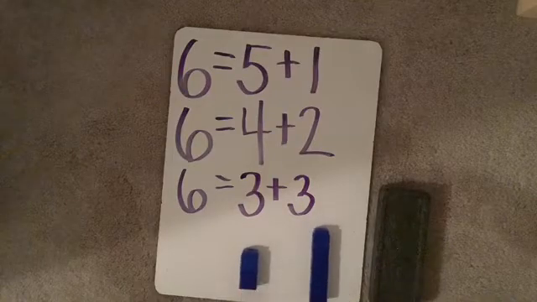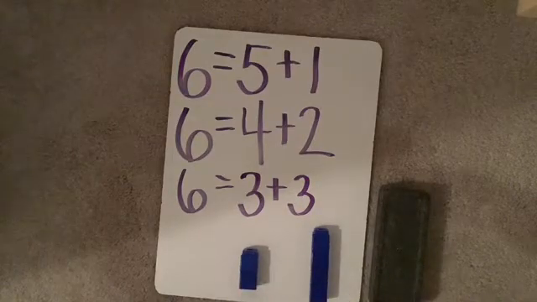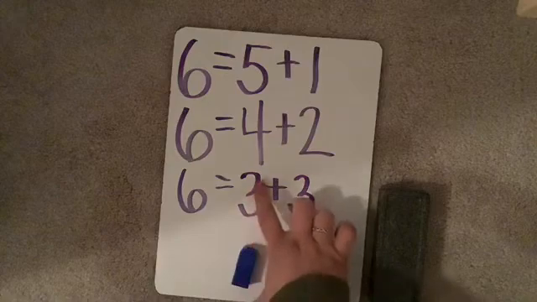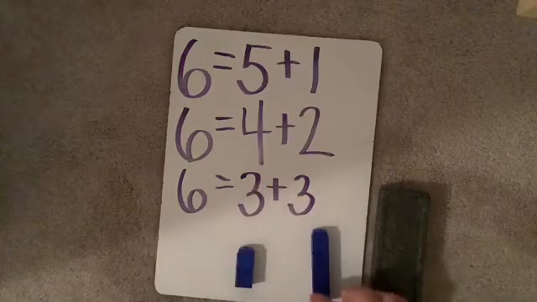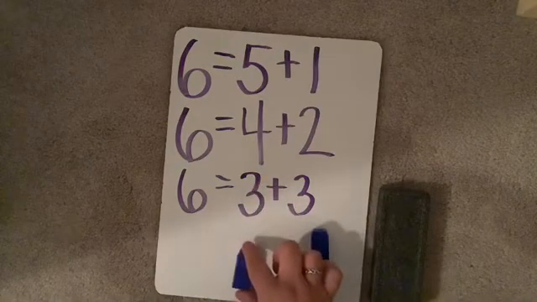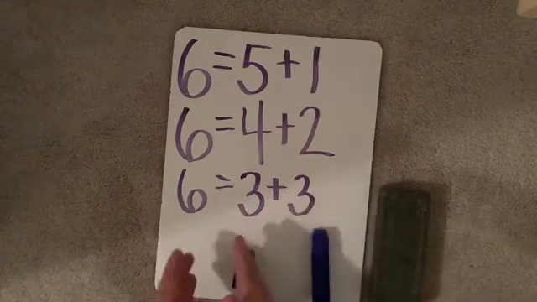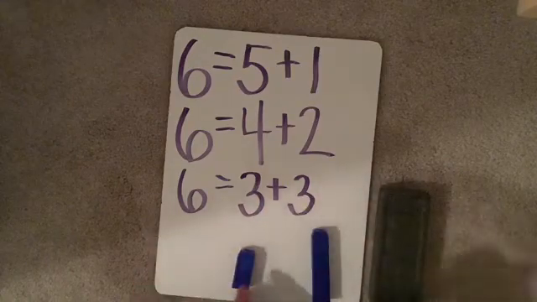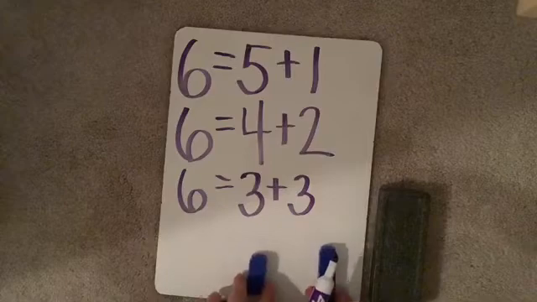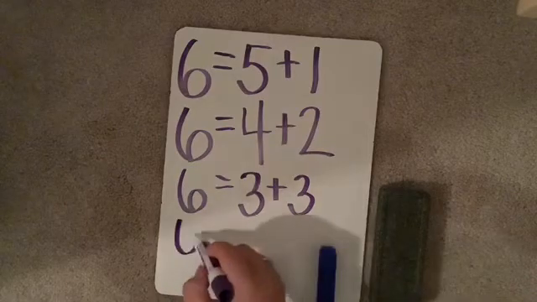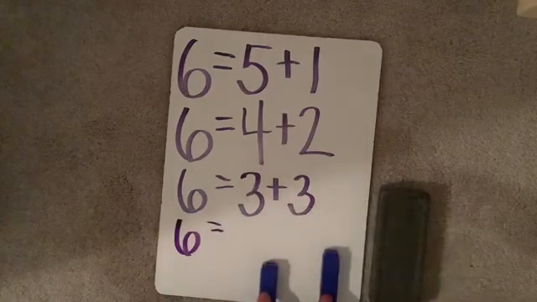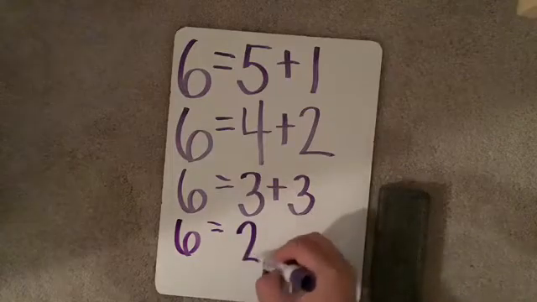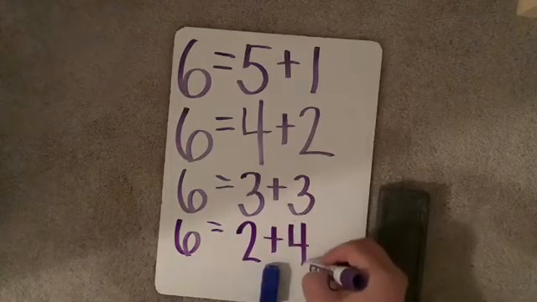If I move another one over, now I see my 2 parts. Oh, what do you notice? Seems like at first this one was my tall stick and this one was just a little guy. Now all of a sudden this one's getting smaller and this one's getting taller. We're shifting the cubes over. We're noticing a pattern in our blocks. Now we see 6 is the same as 2 and 4.